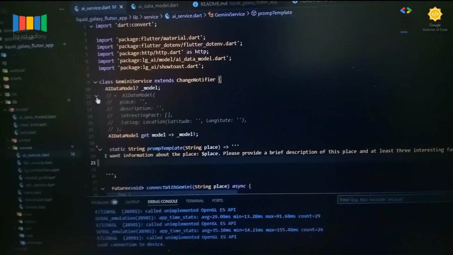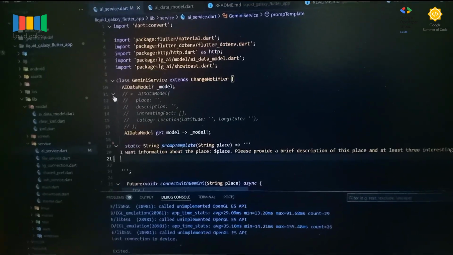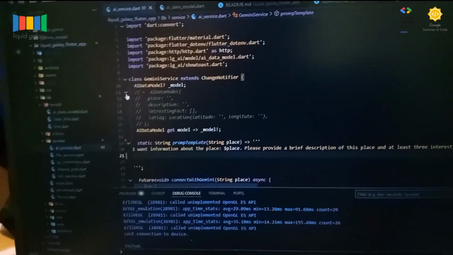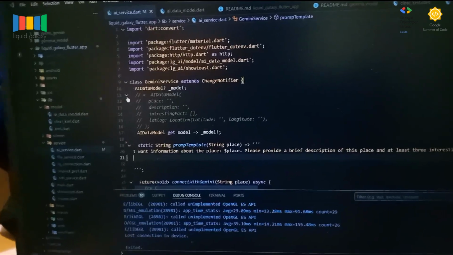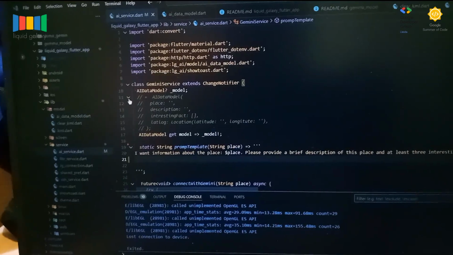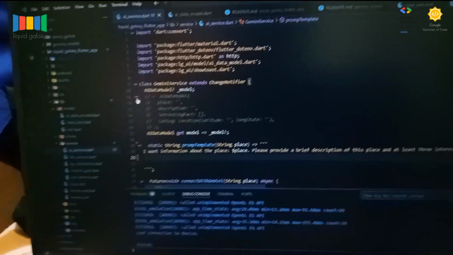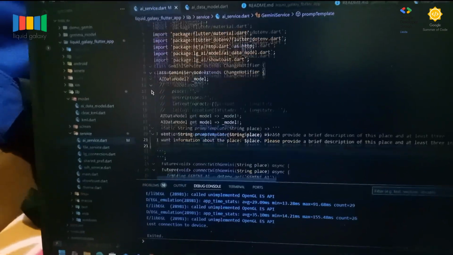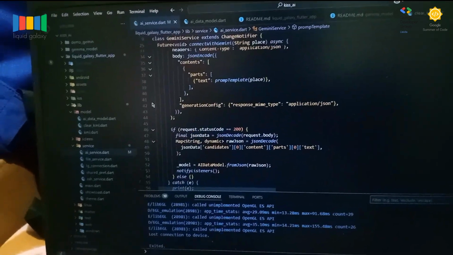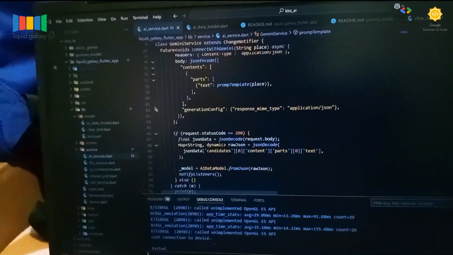Here is how the application works. When we give an input to the application, it sends a request, a prompt, requesting a brief description, interesting facts and coordinates of that place or location. Then the AI gives the response, and we fetch it, decode it and save it in our local machine.